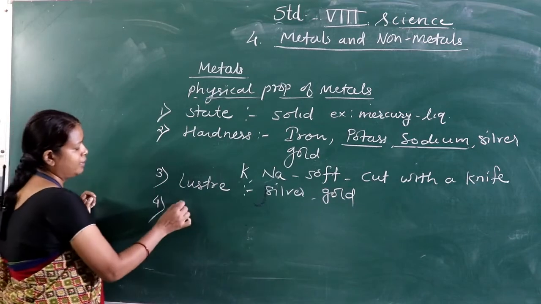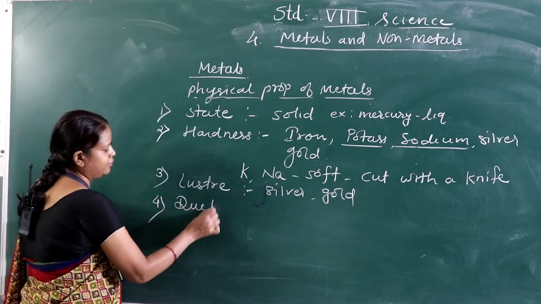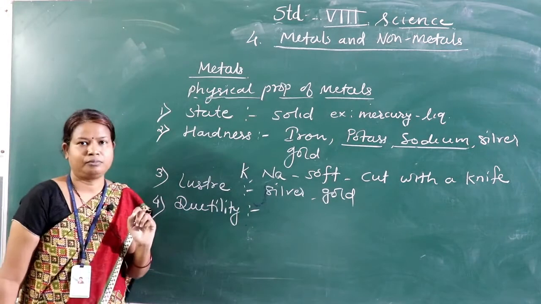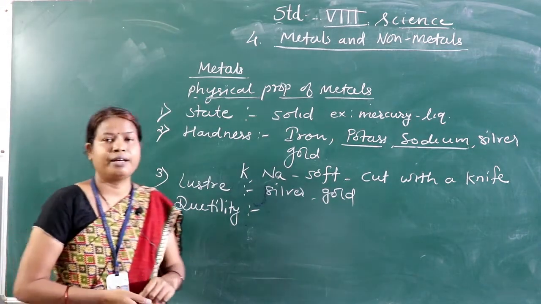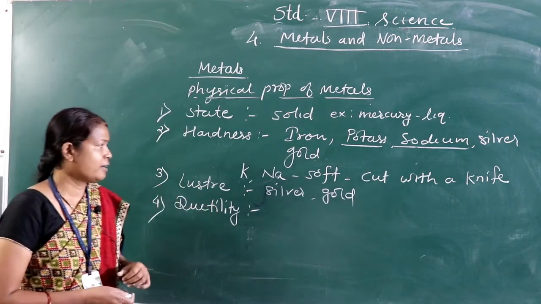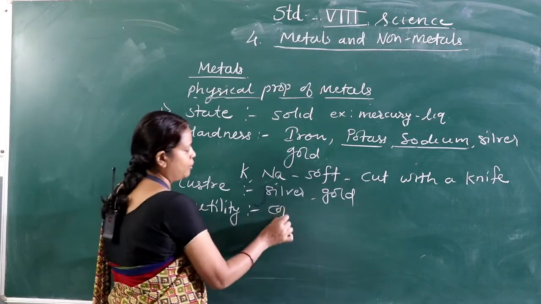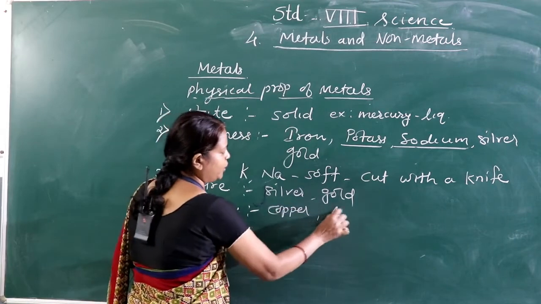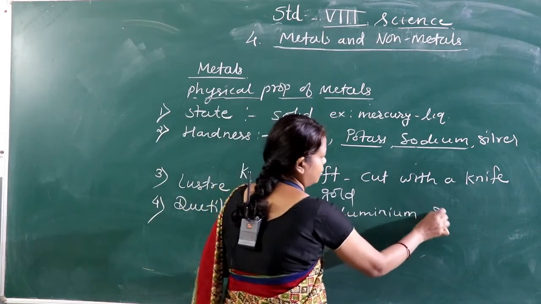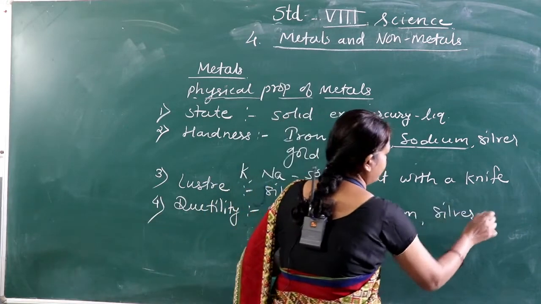Next property, that is ductility. What is ductility? You have seen a copper wire at your home. You have seen an aluminium wire. You have also seen silver foil at your home.